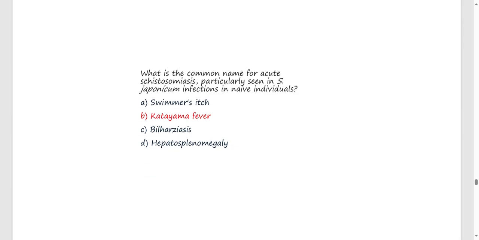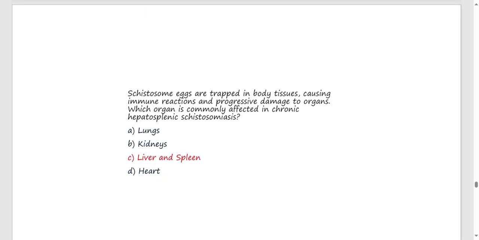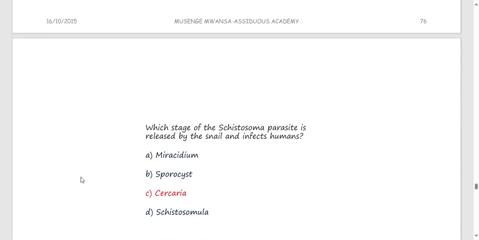What is the common name for acute schistosomiasis, particularly seen in Schistosoma japonicum infection in naive individuals? That's Katayama fever. Remember, acute schistosomiasis is mostly with japonicum, followed by mansoni, and less with hematobium. Schistosome eggs are trapped in body tissue, causing immune reaction and progressive damage to organs. Which organ is commonly affected in chronic hepatosplenic schistosomiasis? Even the word says hepatosplenic, so it's the liver and the spleen.